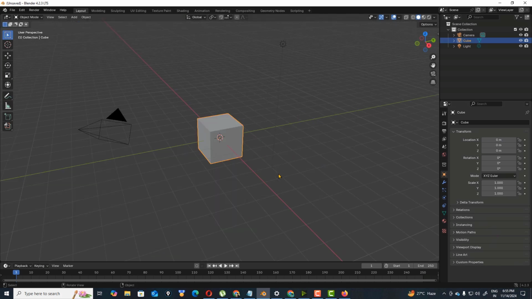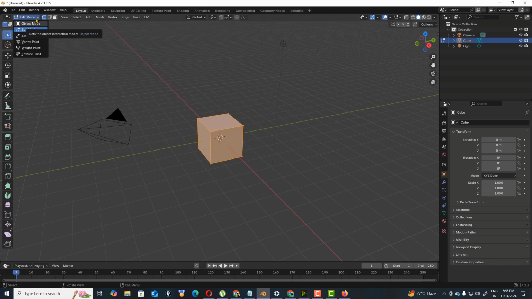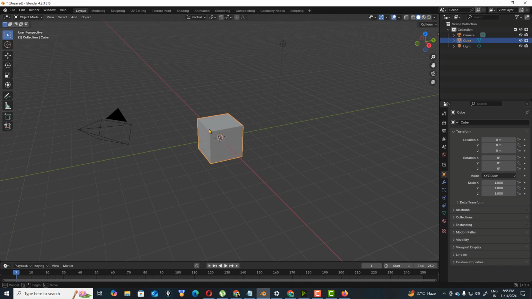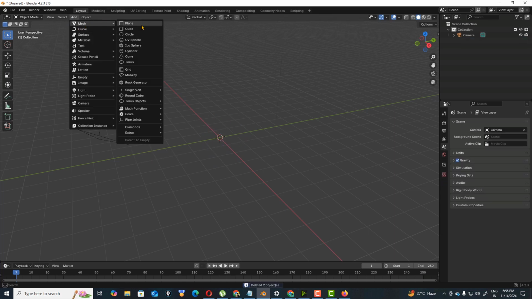Now we are going to extend our tutorial. I'm going to explain edge modeling. Here, go to edit mode, and this is edge. Before that, I'm going to delete this one and start again. So I'm going to press X and delete this one. I'm just going to add a plane.